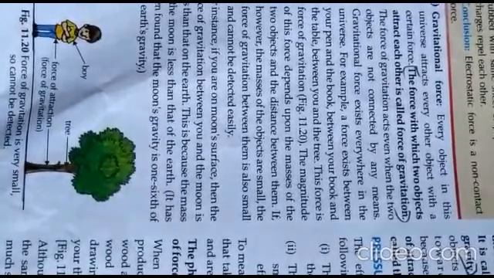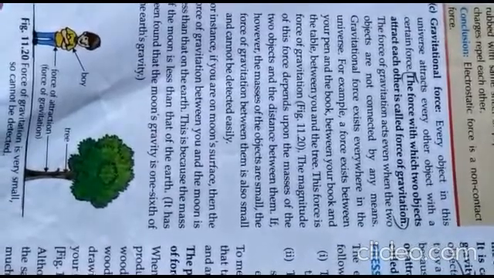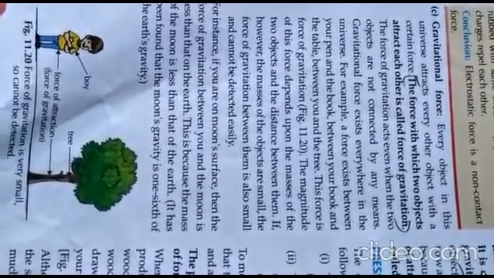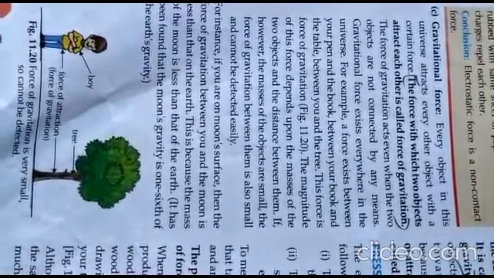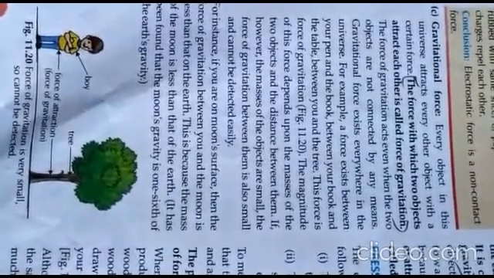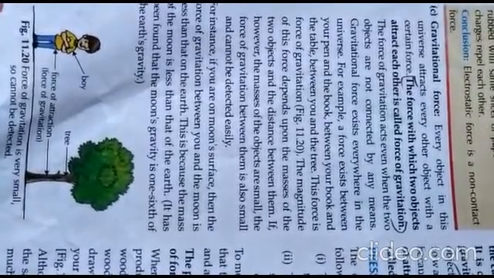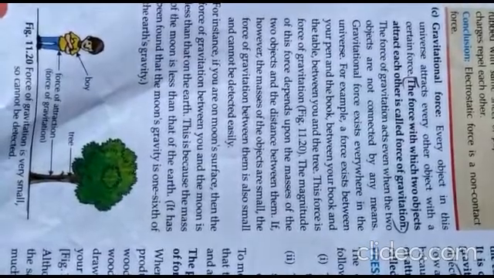कोई भी चीज अगर ऊपर जाती है तो वो नीचे आती ही है. Why? This is because of the gravitational force. For example, a force exists between your pen and the book, between your book and the table, between you and the tree. There is a force. We call it the force of gravitation.